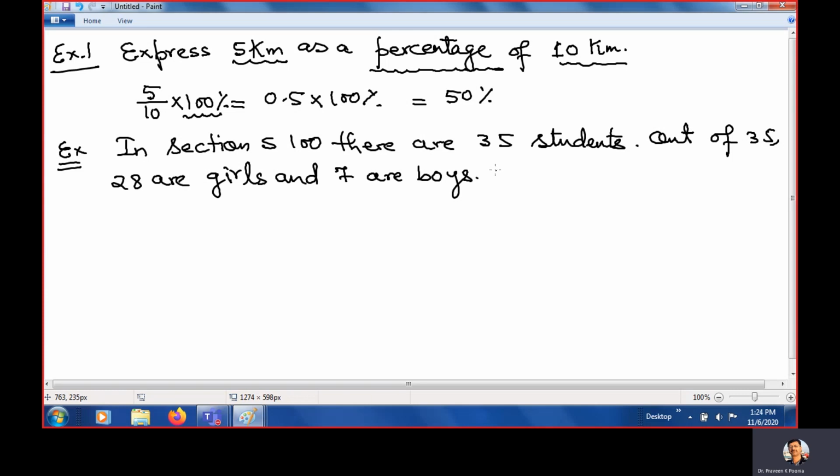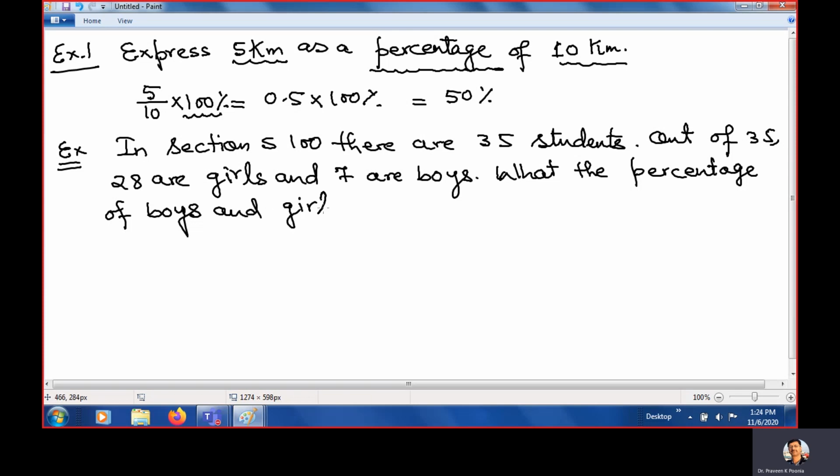What are the percentages of boys and girls? Look, these numbers are given out of 35, but he is asking for percentage. Percentage means if out of 35 the girls are 28 and boys are 7, then he is asking how many girls and how many boys there are out of 100. So how will we calculate?